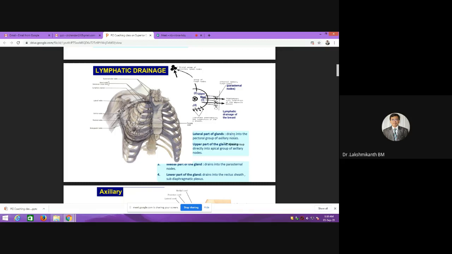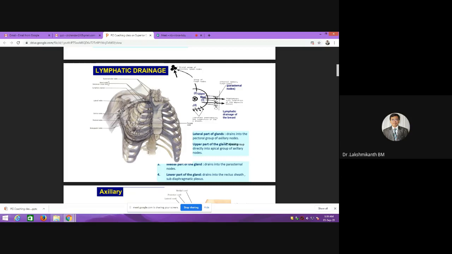If you take the lateral part of the gland, it will drain into the pectoral group. The anterior group is also called the pectoral group. Whereas the upper part of the gland will go towards the apical group of axillary lymph nodes. The medial part of the breast will go towards the parasternal group of lymph nodes. And the lower part will go through what we call the rectus sheath, and from there it will go transperitoneally towards the hepatic group. There is a subdiaphragmatic plexus, and the hepatic group sometimes will be connected with the peritoneum.